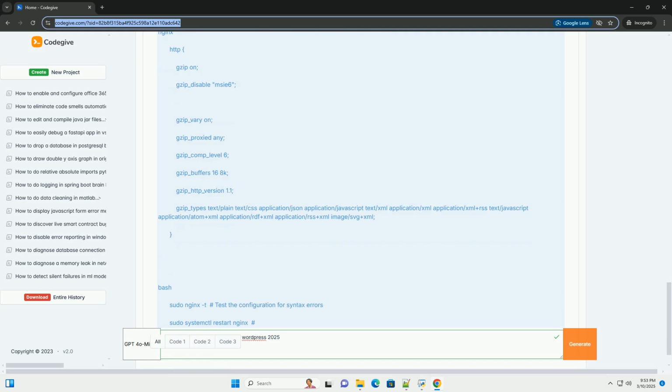header, content type, text/html, charset equals UTF-8, sets the content type header. header, cache control, must revalidate, sets a cache control header.